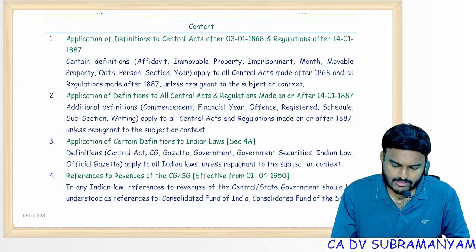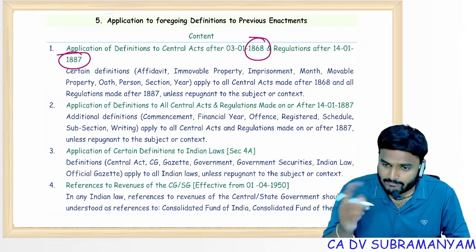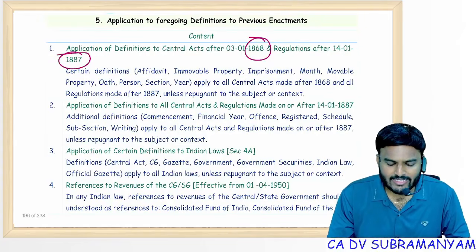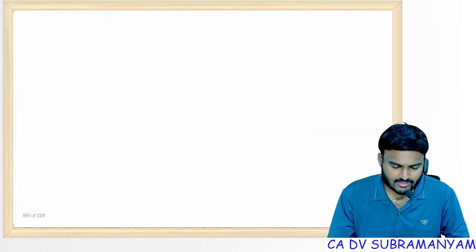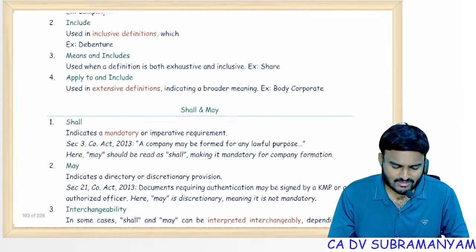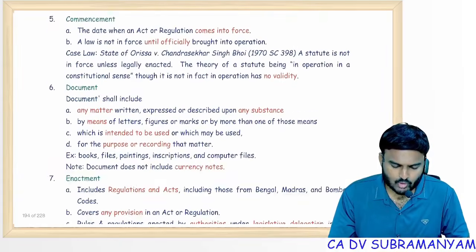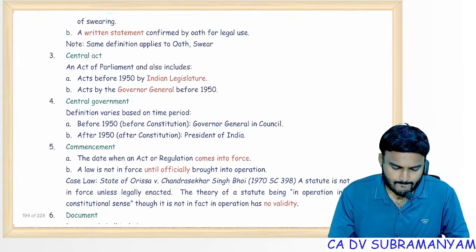Yeah, here you can see. Old General Clauses Act means the first General Clauses Act 1868, the second General Clauses Act 1887, the present General Clauses Act 1897. 1868, 87, 97. Okay? In one MCQ I have seen it. May, shall, means, includes: give one time reading, simple only. Definitions.